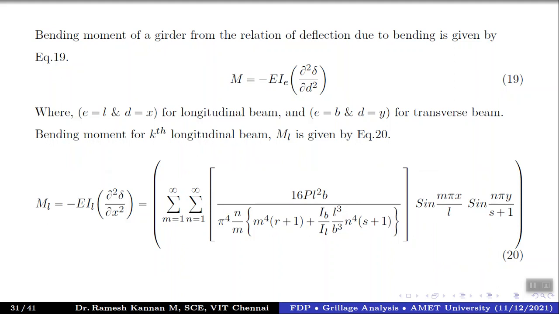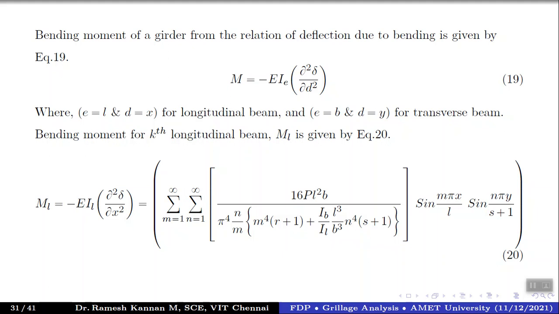So this I and d are variables. For the longitudinal beam, E is replaced by L, so we use I_L, the moment of inertia of the longitudinal beam, and d is replaced by x. Whereas for the transverse beam, this becomes I_b, the moment of inertia of b, and d is replaced by y. So let's take a look at the bending moment for the longitudinal beam.